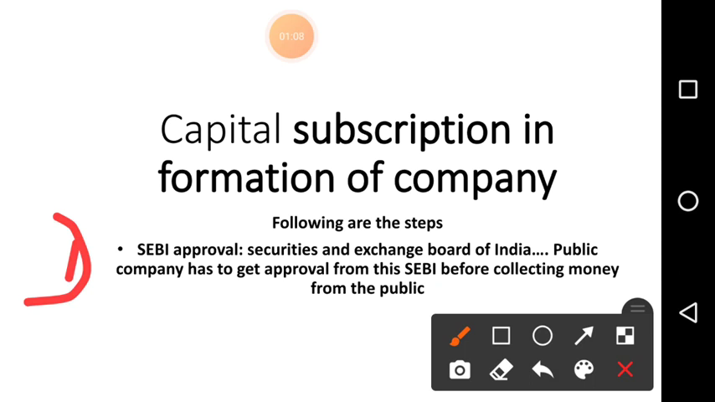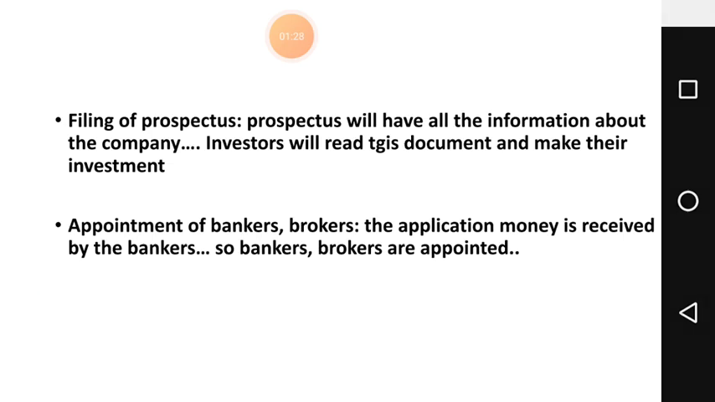SEBI, that is, Securities and Exchange Board of India. A public company has to get approval. Approval means, we tell, permission. From whom? This SEBI. This is controlled by government, okay, before collecting the money. So, first it has to get approval, or they have to get the permission from SEBI, this Board of India. Okay. Next step.